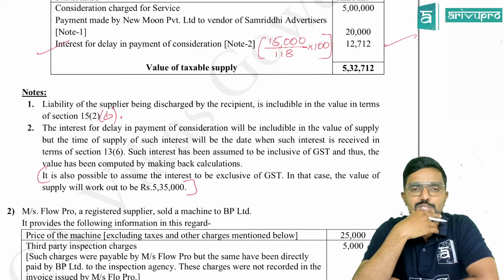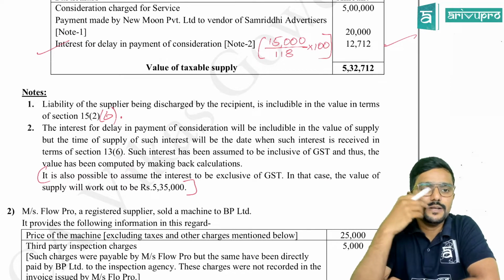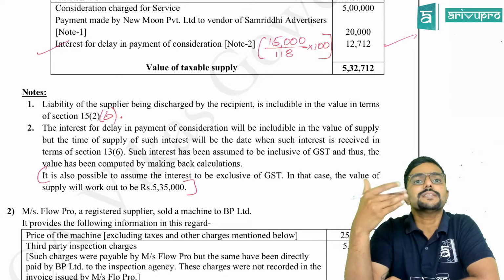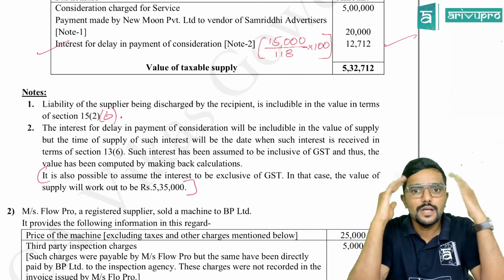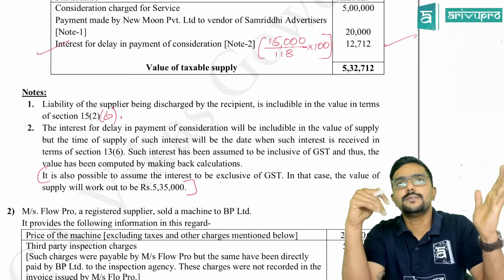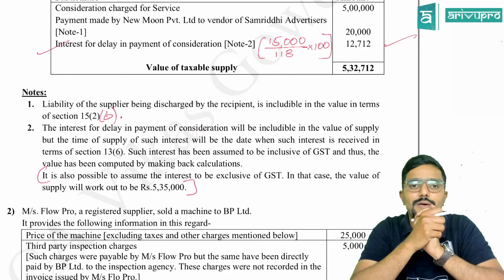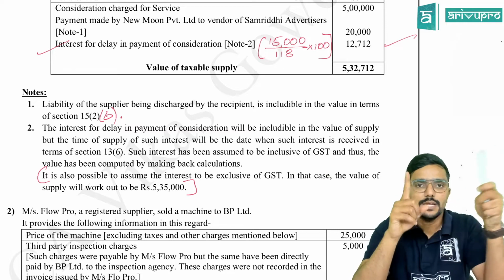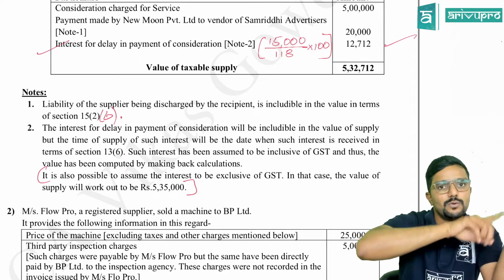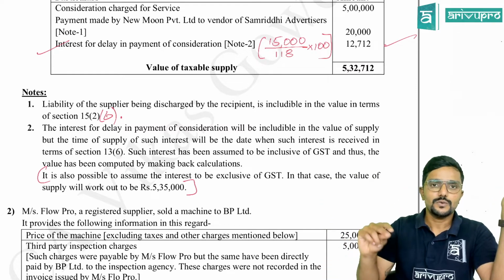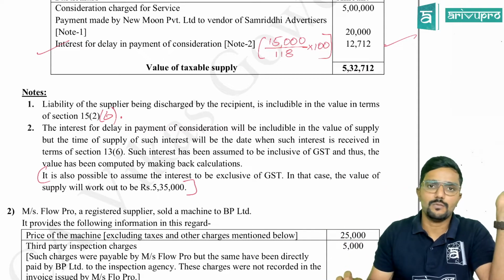Okay, it will not take much time, guys. Fine, because see, if you are doing all this, your answer will definitely impress the evaluator. You are showing that I know both. I have not blindly added 15,000 here. I have not blindly added 12,712. I know both the aspects. If I consider it inclusive, then what to do? If I consider it as exclusive, what to do? I know it. So I'm proving it in my answer. That is how. Clear, guys?